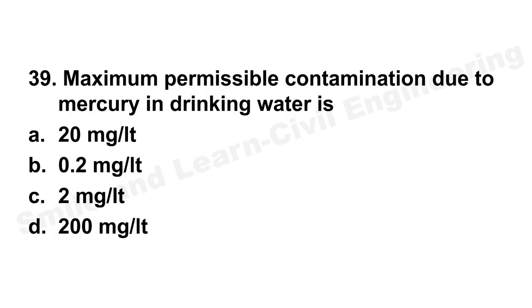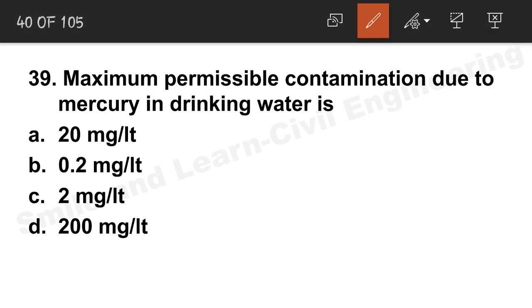Next question, maximum permissible contamination due to mercury in drinking water. We all know that mercury is a very contaminating, dangerous chemical. It is a metal and it is liquid at room temperature. It is used in manometers also. The correct answer will be option C, 2 milligram per liter. This is the maximum. We don't want any mercury in our water, but if it happens, a maximum of 2 milligram per liter is allowed.